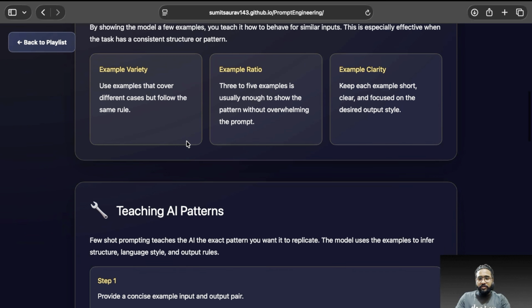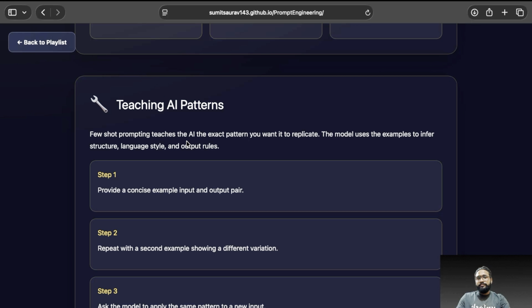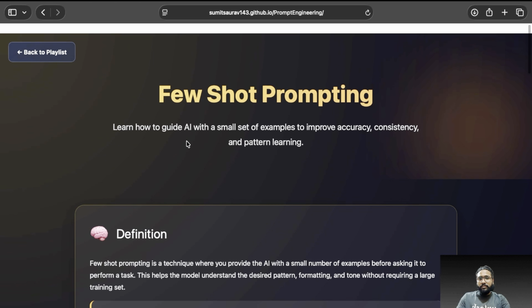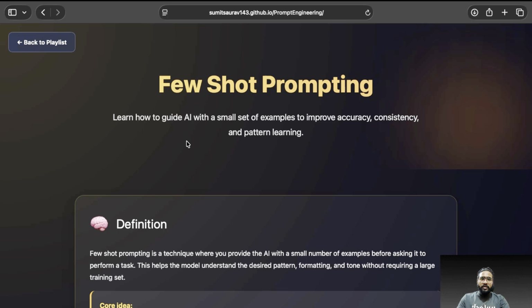So, coming to the summary, few-shot prompting is all about teaching our AI a pattern with more examples, and it is the most widely used prompt in AI agent creation. Even when we create AI agents in the real world, we mostly train our AI on 50 to 60 examples. So whenever a user asks a question, based on the trained pattern, the AI is able to respond correctly and always provides a better, accurate response, right?